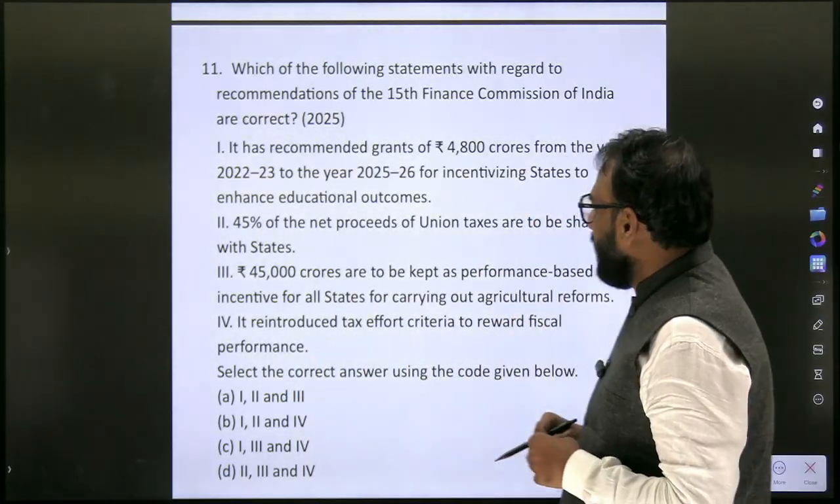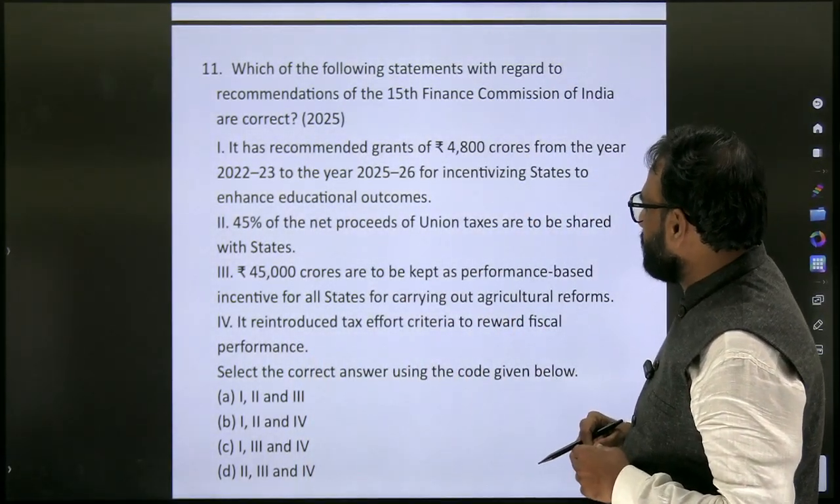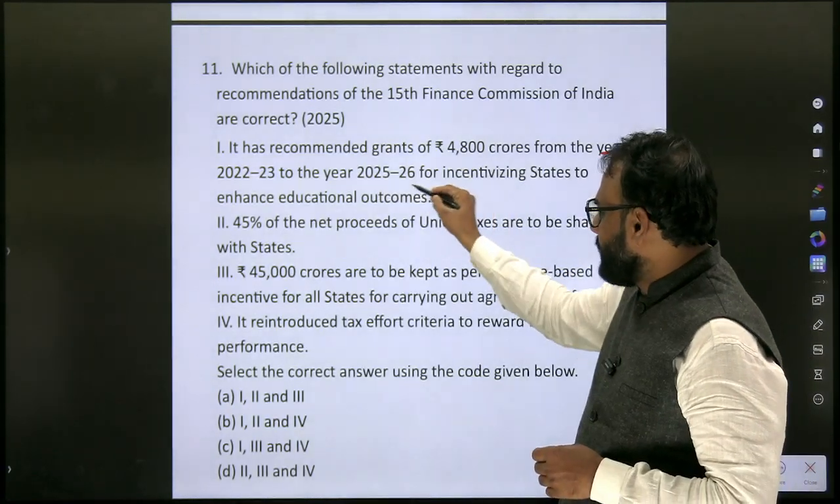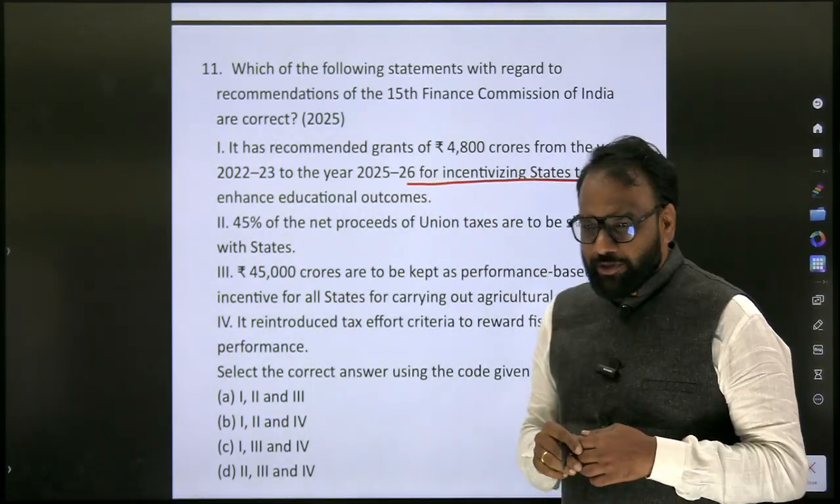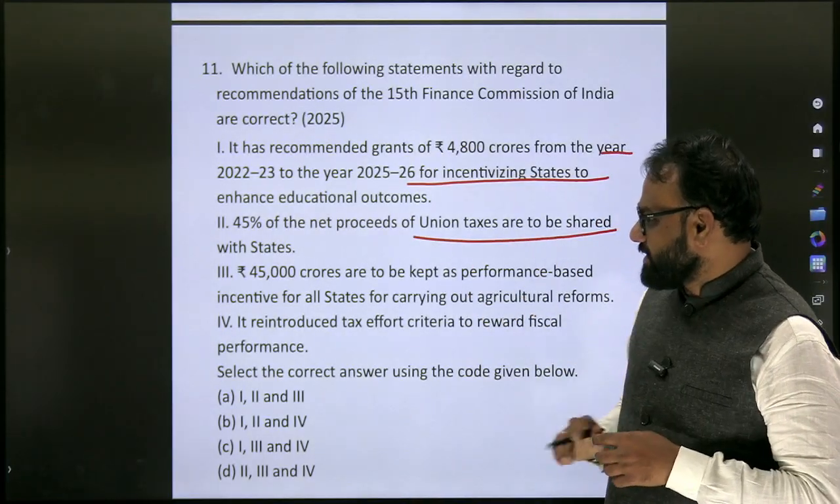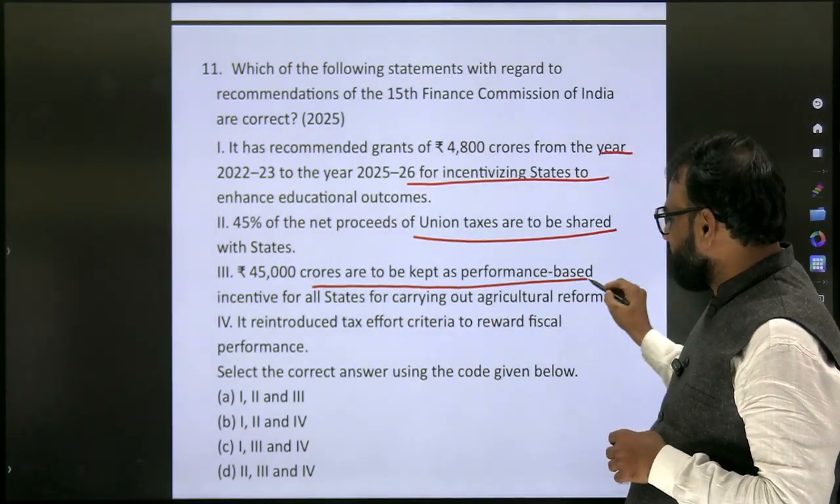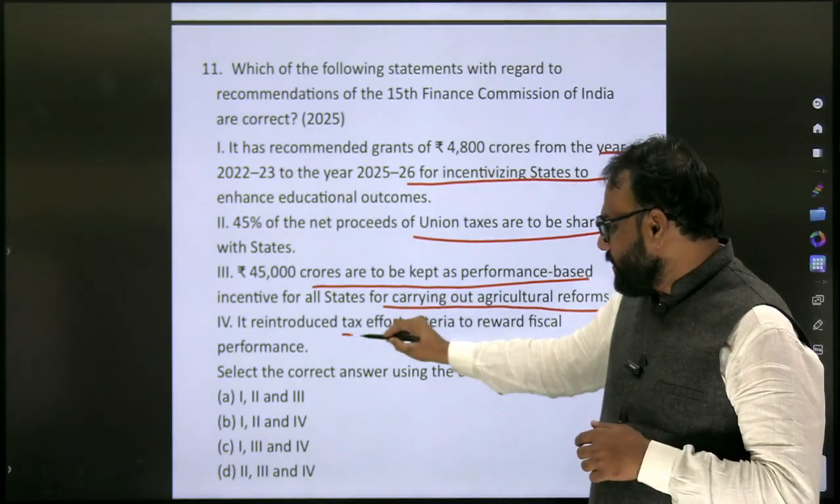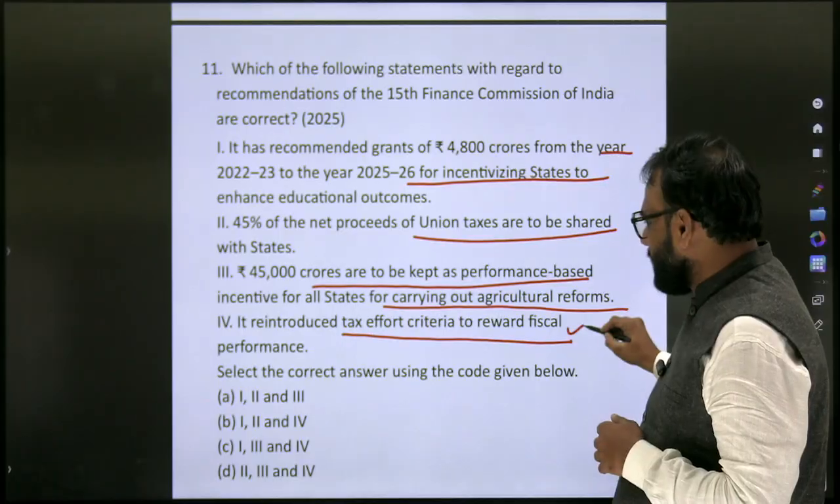Which of the following statements with regard to the recommendations of the 15th Finance Commission of India are correct? It has recommended grants of 4,800 crores from the year 2022-23 to the year 2025-26 for incentivizing states to enhance educational outcomes. 45% of the net proceeds of the union taxes are to be shared with the states. 45,000 crores are to be kept as performance-based incentive for all states for carrying out agricultural reforms. It reintroduced tax effort criteria to reward fiscal performance.